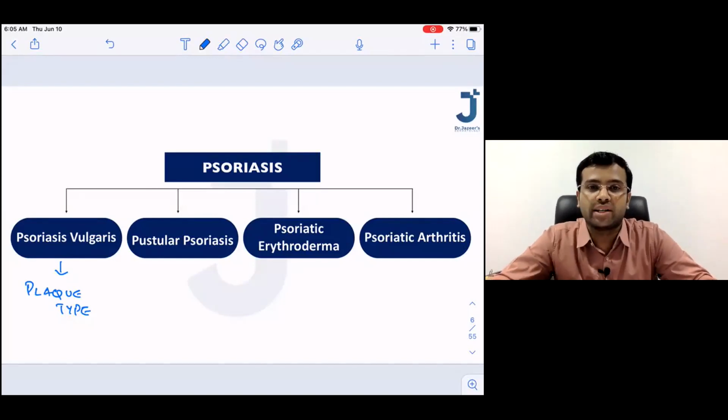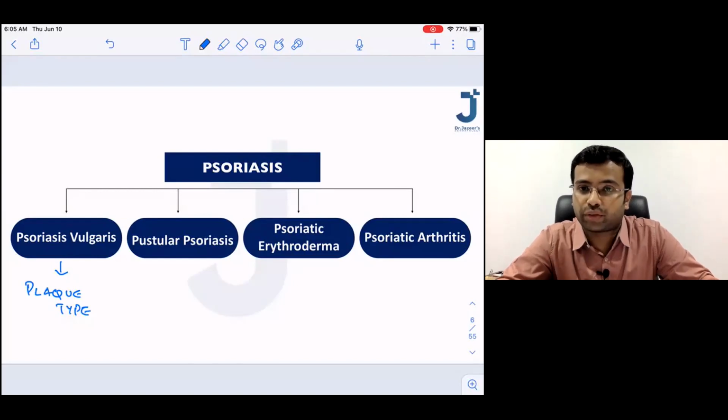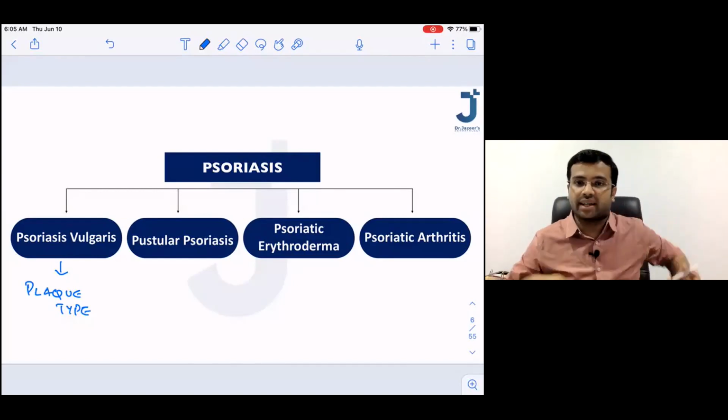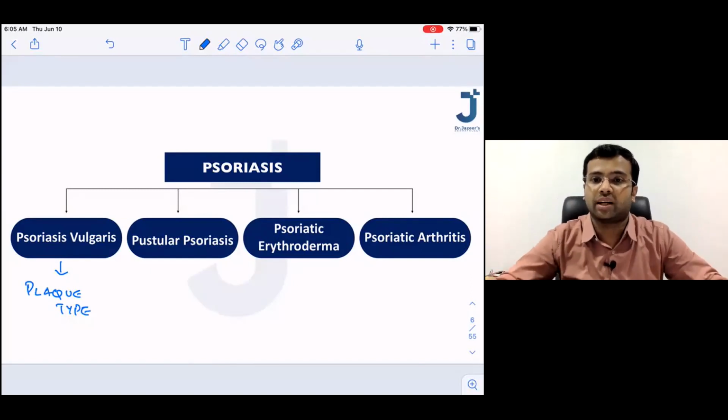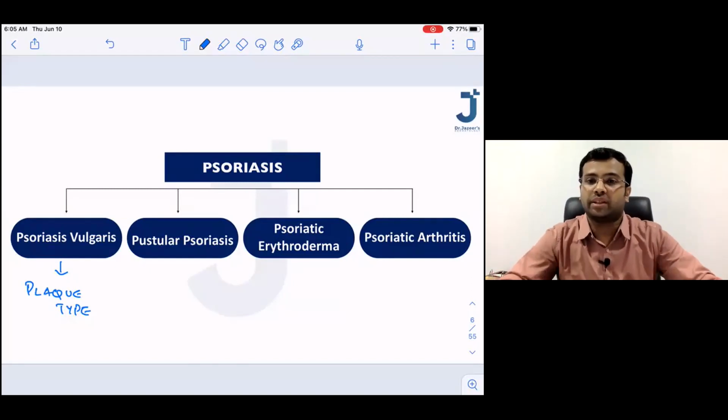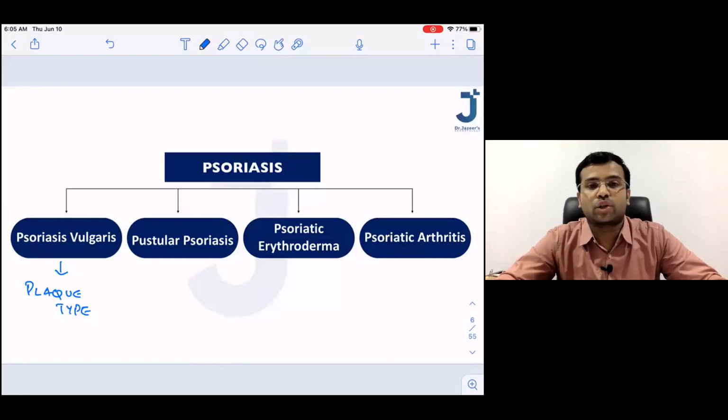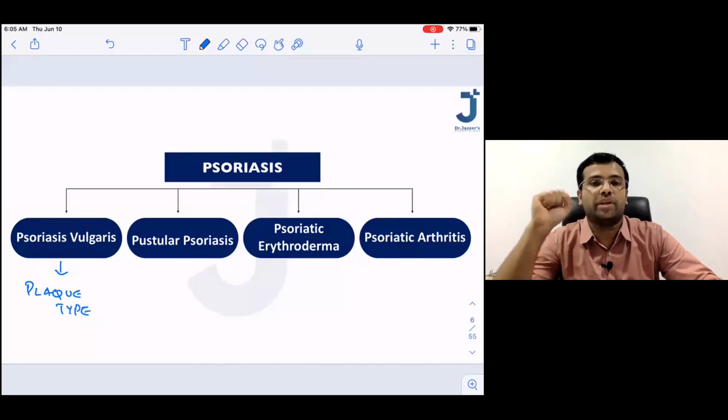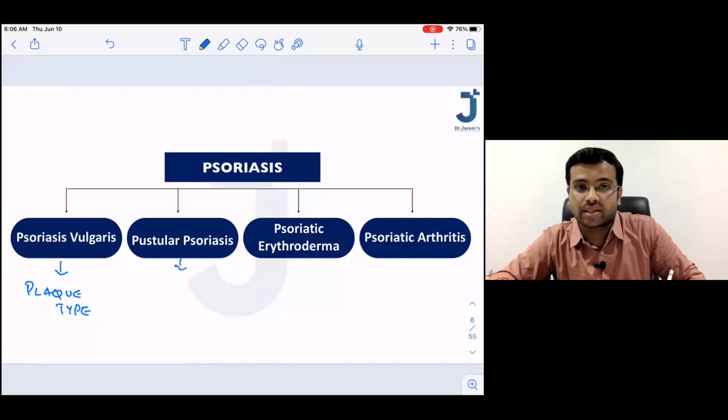Now tell me, do you know what is the word meaning of vulgaris? What is the word meaning of vulgaris? So all of you in the chat box, exactly. So if you have any specific queries, please note it down in the Q&A box. But for the interaction purpose, please use the chat box. Exactly. So Aditya, Pavitra, Ramya, all of you are getting it right. Kritika. So this means the most common. So psoriasis vulgaris is the most common. And for the time being, let us imagine that the most common type of psoriasis is going to be the plaque type of psoriasis. The second type is pustular psoriasis. From the name itself, we know this is the pustular type.